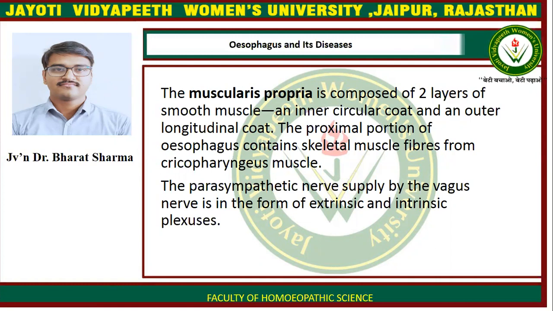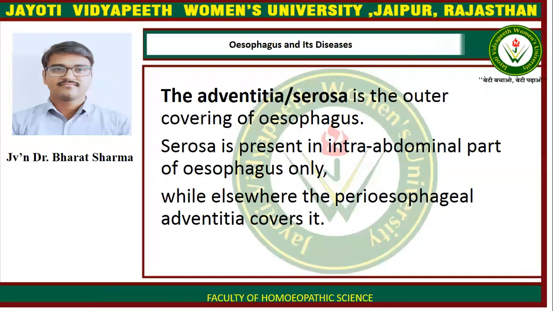The parasympathetic nerve supply by the vagus nerve is in the form of extrinsic and intrinsic plexus. The adventitia and serosa is the outer covering of esophagus. Serosa is present in the intra-abdominal part of the esophagus only, while elsewhere the periesophageal adventitia covers it.